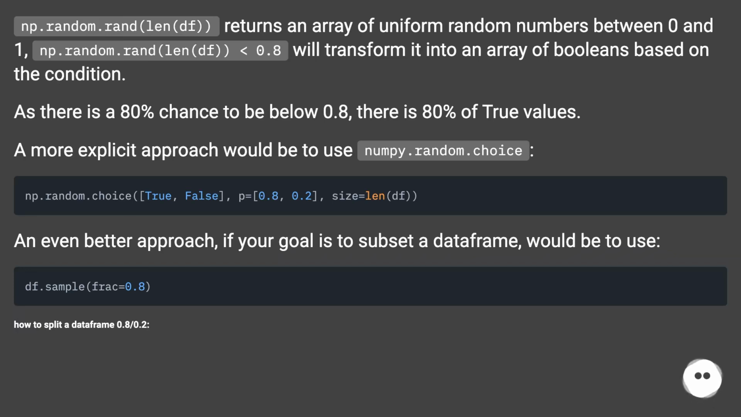An even better approach, if your goal is to subset a data frame, would be to use "How to split a data frame 0.8/0.2".